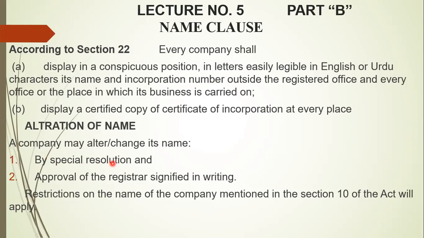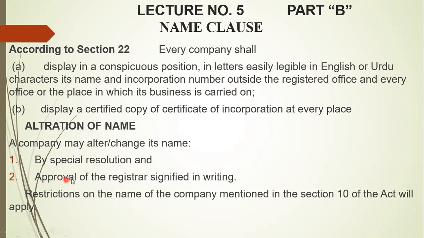In order to change the memorandum of association or articles of association, they cannot be changed by passing just a simple resolution by simple majority, but it needs a special resolution and special majority. So special majority is 2/3, that is 75% of the votes are needed to pass a resolution.